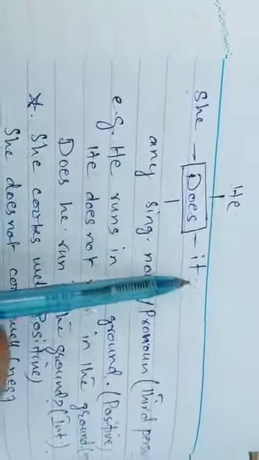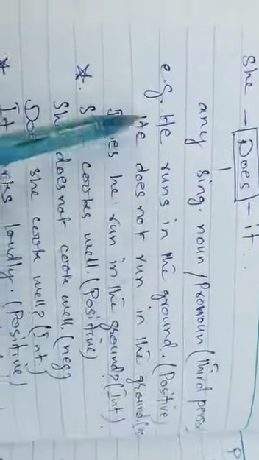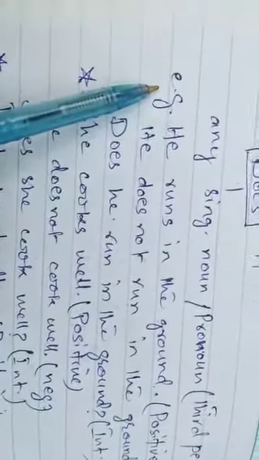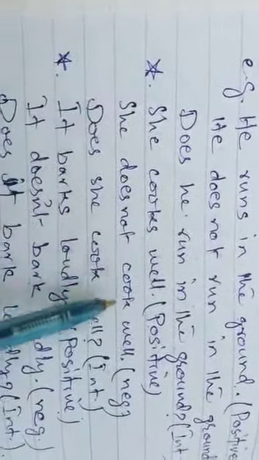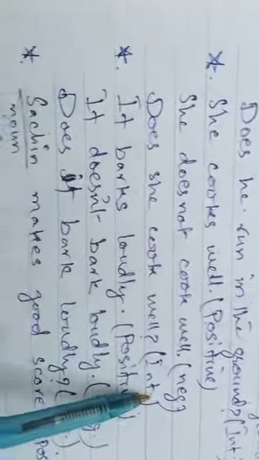Do students not read the newspaper? Negative interrogative. The use of does. Does as a helping verb can be used with she, he, it, and any singular noun or pronoun with third person. For example, he runs in the ground, positive. He does not run in the ground, negative. Does he run in the ground? Interrogative. She cooks well, positive. She doesn't cook well, negative. Does she cook well? Interrogative.